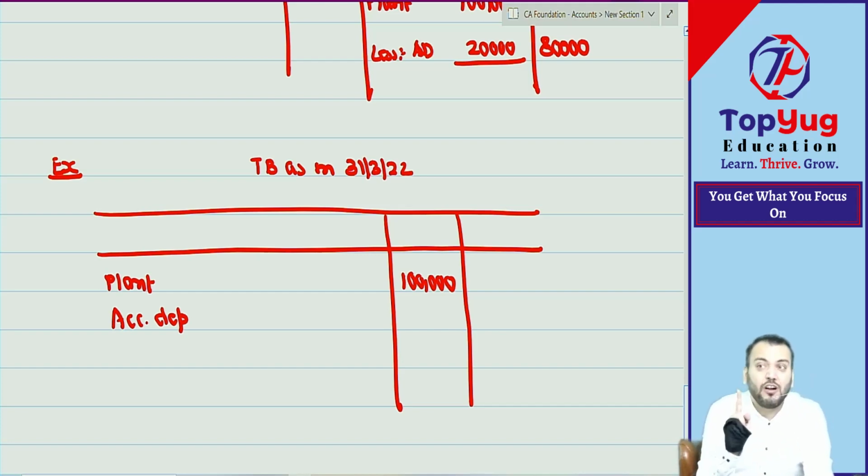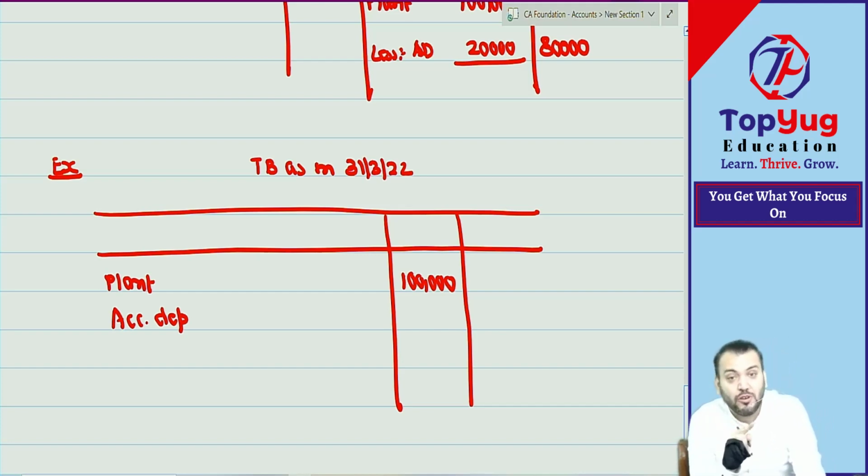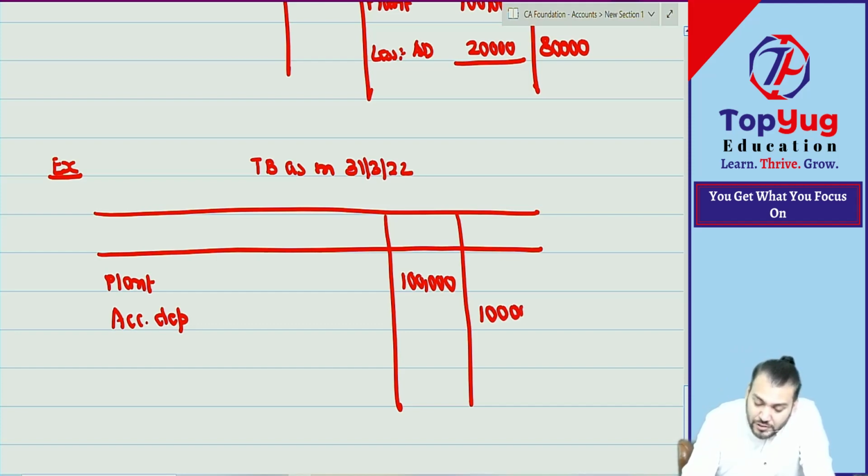Tell me, will accumulated depreciation come or not? Depreciation of the second year is not recorded, but depreciation of the first year is already recorded. So will accumulated depreciation come or not? Yes or no? How much will it come? 10,000. If depreciation of the current year is also recorded, then how much will it come? 20,000. Correct? Are you able to understand?